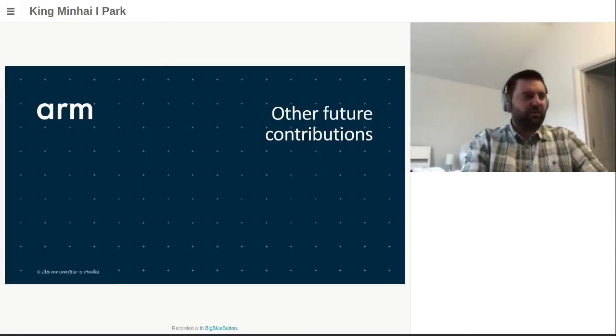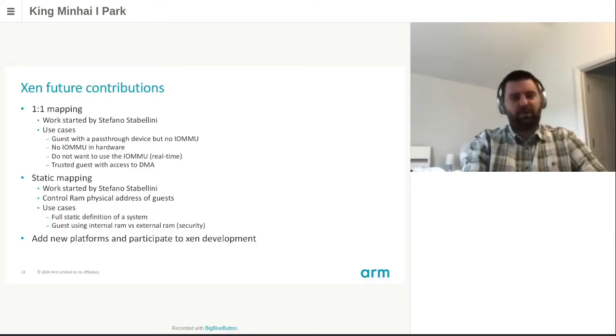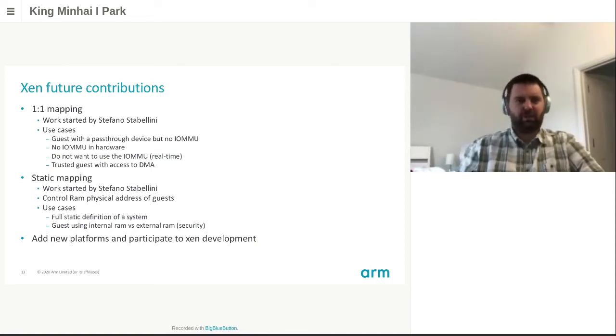So what are the other small contributions, or maybe not small, but other contributions that we plan to work on this year? So the first one is one-to-one mapping. This is some work which has already been started by Stefano. And the point here is to be able for guests to use the real physical addresses. This is not turning off the MMU, but in fact using it only for protections.